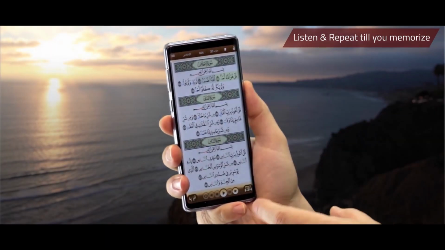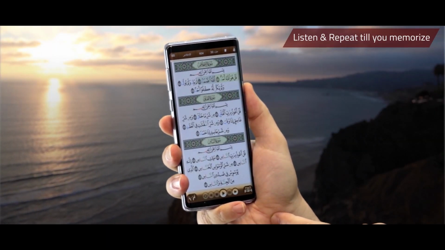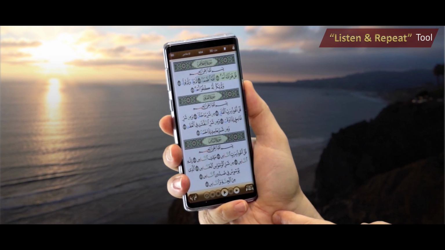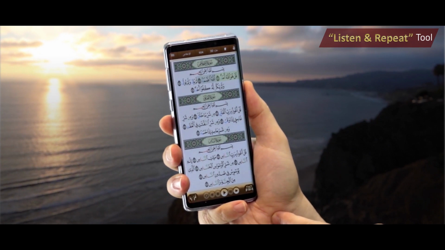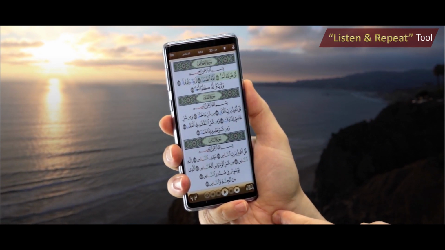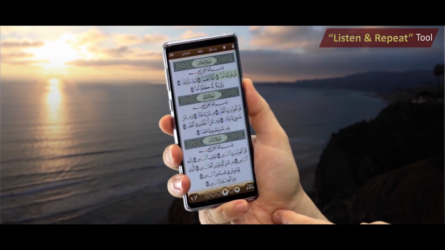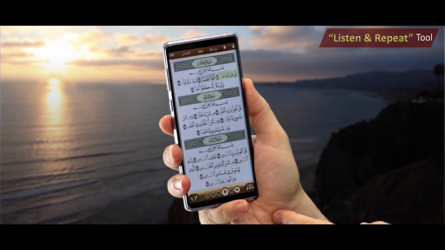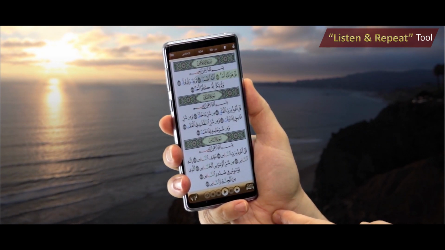Listen and keep on repeating till you memorize, utilizing listen and repeat tool. With this tool, you'll be able to set up a number of repetition of a certain ayah or a range of verses, ayat, and accompany that with your recitation with your own voice.